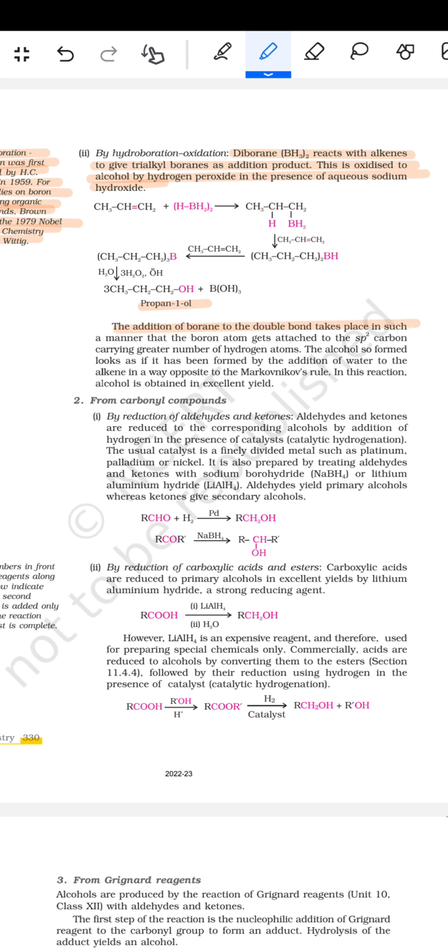The addition of the boron to the double bond takes place in such a manner that the boron atom gets attached to the sp2 carbon carrying greater number of hydrogen atoms. The alcohol so formed looks as if it has been formed by the addition of water to the alkene in a way opposite to the Markovnikov rule. In this reaction, alcohol is obtained in excellent yield.